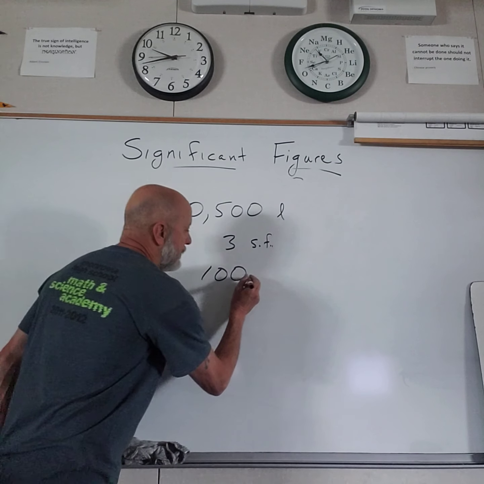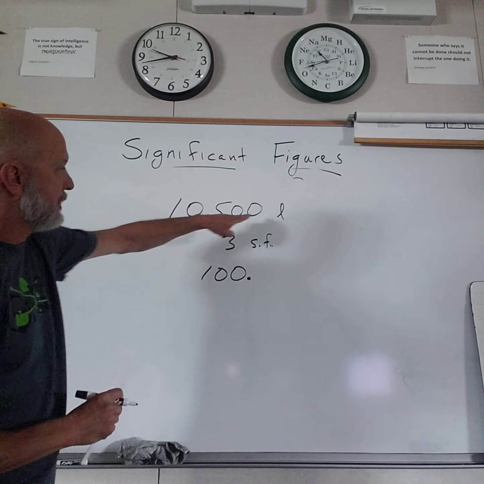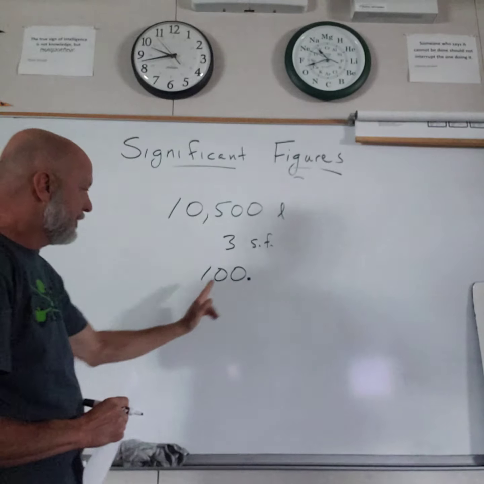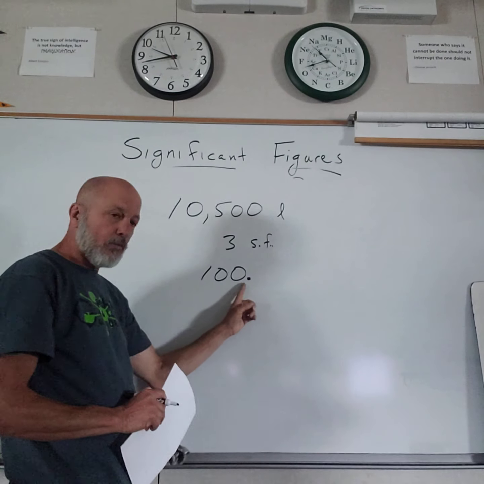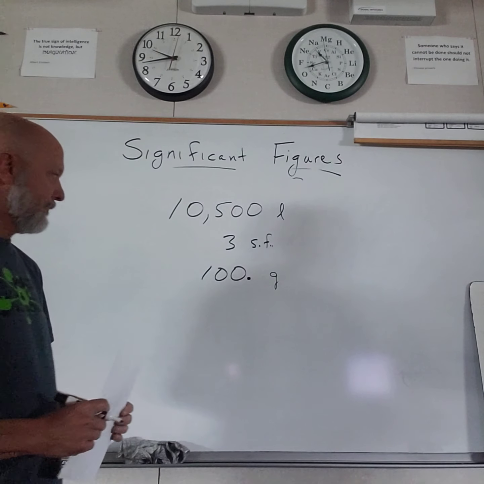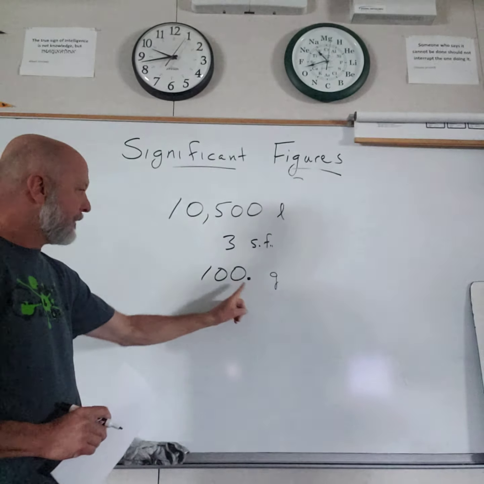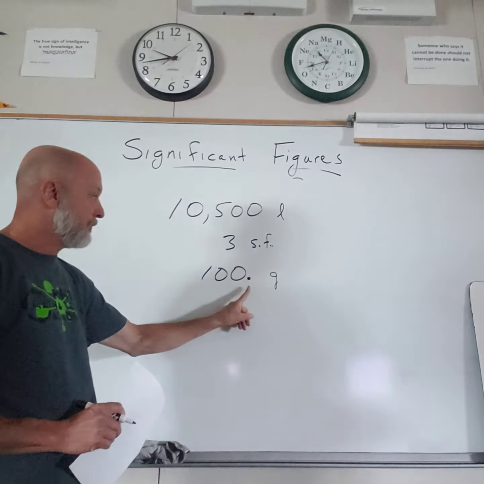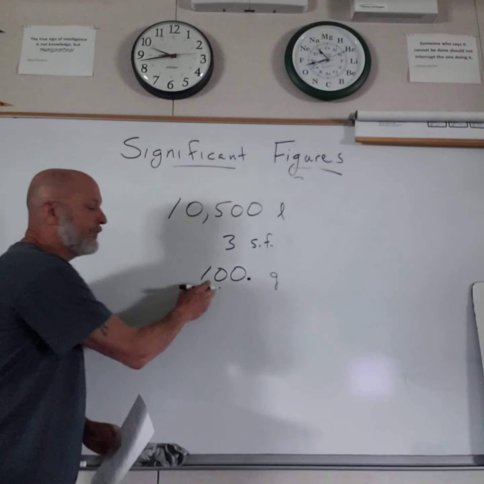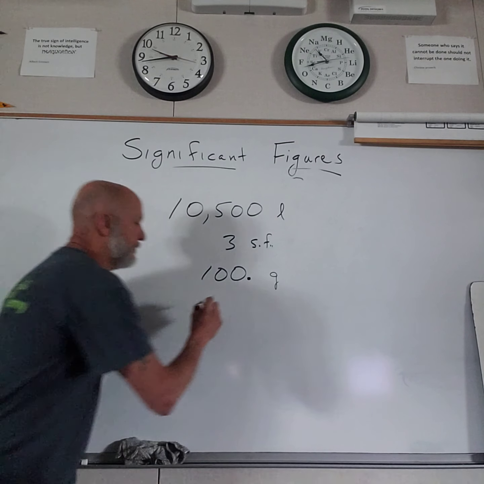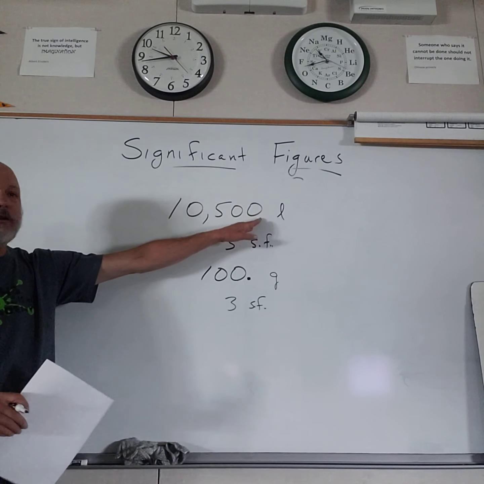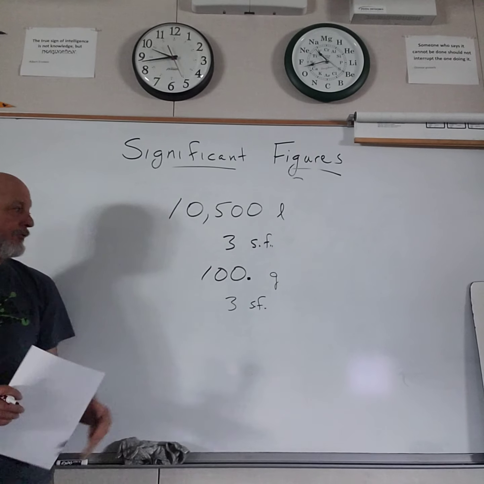How can I do that? If I put a decimal point. If there's an unwritten decimal point, or no decimal point there, zeros to the right of the number are not significant. Put a decimal point in there, and I'm saying, no, 100 grams. Measure out 100 grams, not 101, not 102, not 99, 100. Sometimes you'll see in our materials we put a decimal point after the number. I don't really need it to show it's 100, but what I'm doing is saying these zeros are significant. It's accurate to the ones, so that would be 3 sig figs. So no decimal point there, zeros to the right are not significant. A decimal point there, zeros to the right are significant.